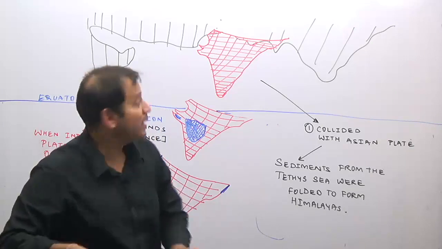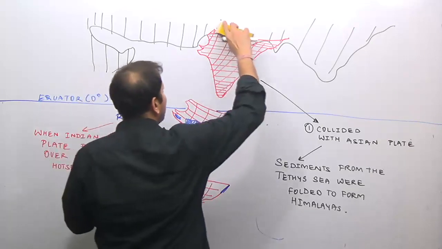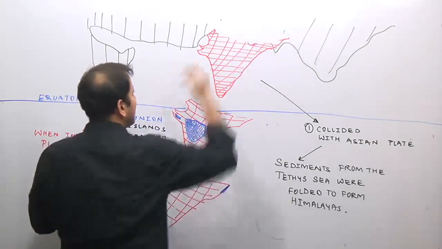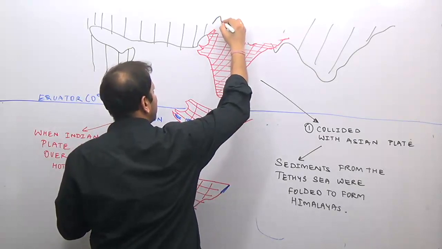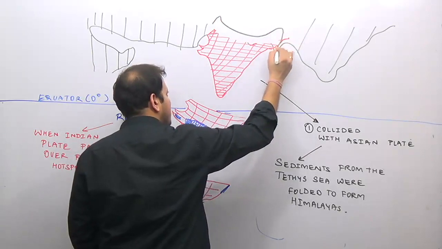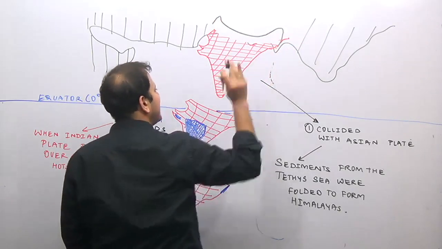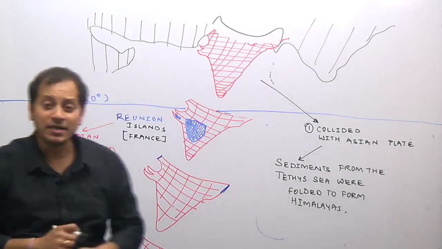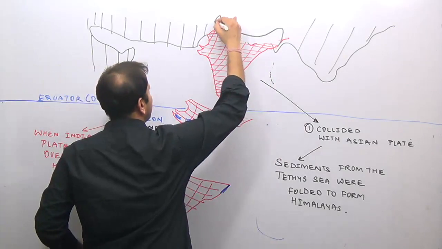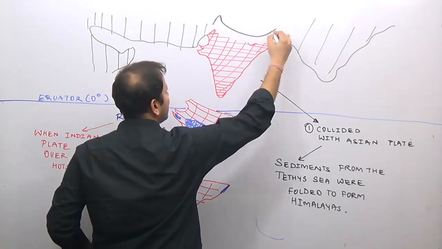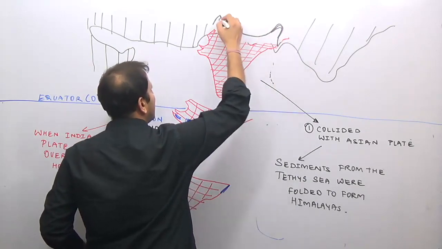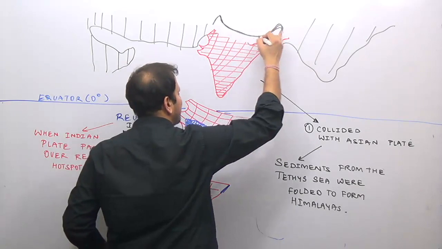How is the structure of the Himalayas represented? The structure of the Himalayas is represented by somewhat like this structure. There is a sudden bend in the Himalayas, then the Himalayas are sagging downwards, and again the Himalayas take a sudden bend southwards and they project as the islands of Andaman and Nicobar Islands. There is one hairpin bend here, then again a second hairpin bend in the Himalayas. Thus there are two hairpin-like bends, and in between, the Himalayas are sagging downwards.